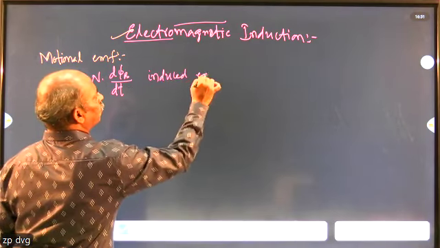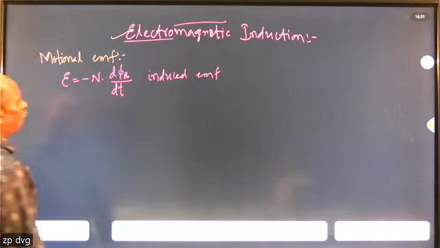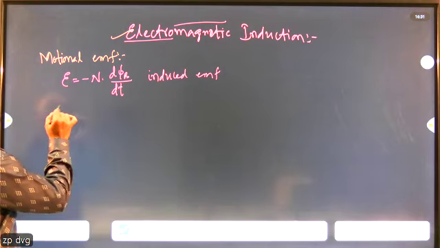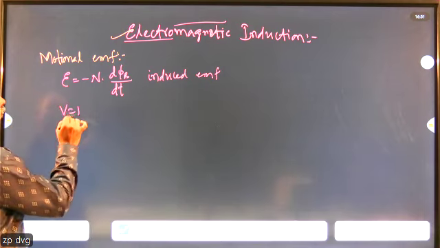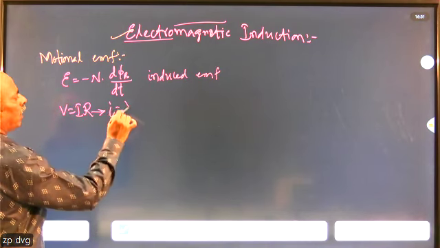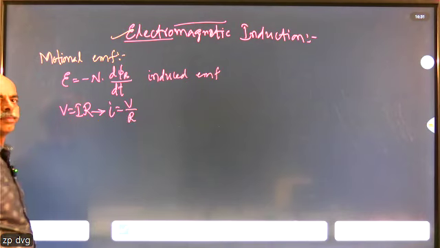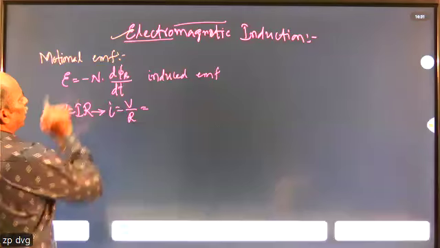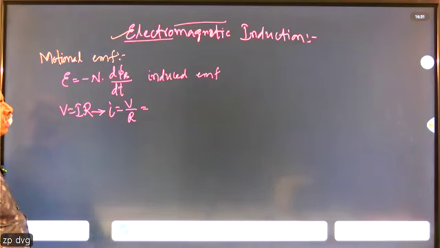When you want to find the value of the current, we know from Ohm's law that V equals I R. So from this equation, I can be written as V divided by R. In place of V, we can substitute the induced EMF.